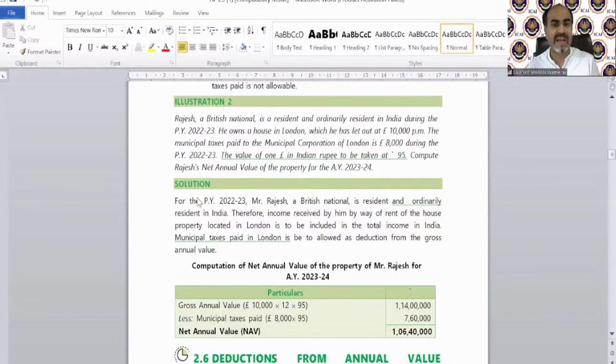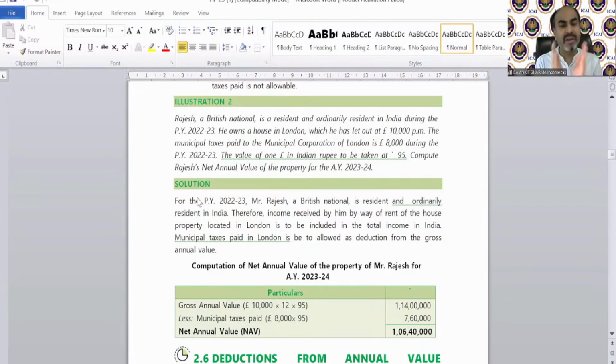The municipal taxes to the Municipal Corporation of London is 8,000 during the previous year 22-23. The value of £1 in Indian rupees is to be taken at 95. Compute Rajesh's net annual value of the property. So we need to calculate how much rental income he got, and out of that rental income, municipal taxes are going to be deducted. Why is it going to be deducted?